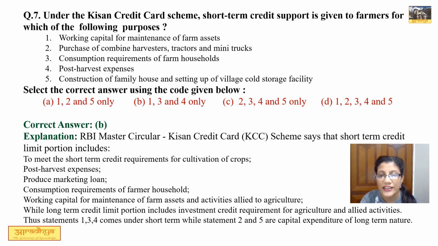This comes under the category of capital expenditure of long-term. Third is consumption requirement of farm household. Again, this is short-term credit support. Fourth option is post-harvest expense. This is also short-term credit support. Fifth option, that is construction of family house and setting up of village cold storage facility. This again comes under the capital expenditure of long-term. So correct option is B, that is 1, 3 and 4 only.